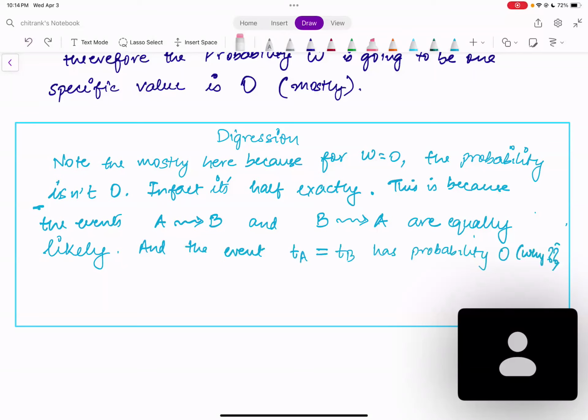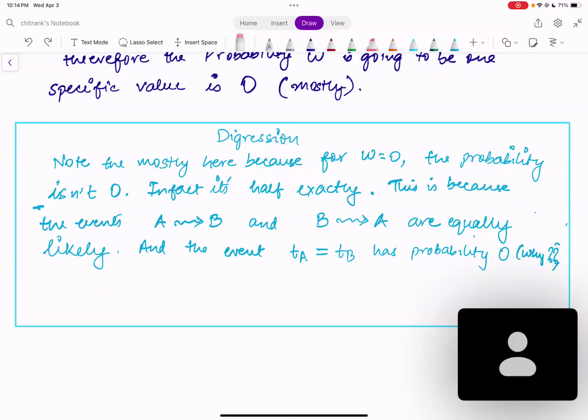And the event that A and B arrived at the same time at the bus stop, or in other words TA is equal to TB, is also another possible event, but the probability of that should be 0. You should think about why. The short answer is that, again, TA and TB are both continuous random variables, so it's highly unlikely, to the point that the probability should be 0, that TA is exactly equal to TB. It's as simple as that.